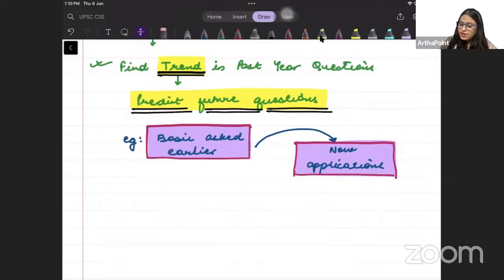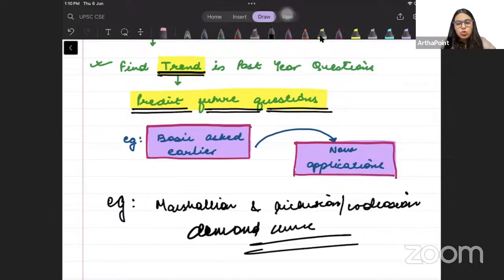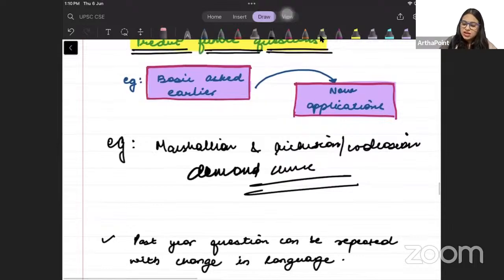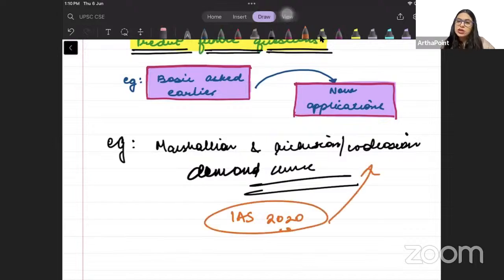For example, beta, if I start with you the first topic, which is Marshallian and Hicksian demand curves, right, I started Marshallian and Hicksian Walrasian demand curves with you, then I should know when all the questions have been asked on this. I should know that in IAS 2020 economics optional there was a question asking me to use or tell what an indirect utility function is.